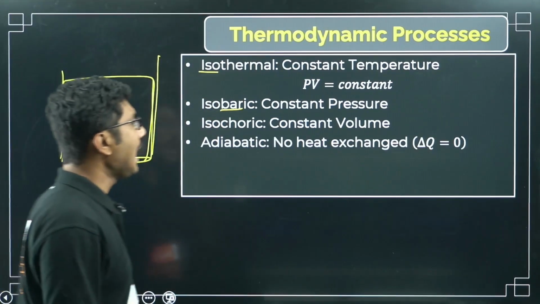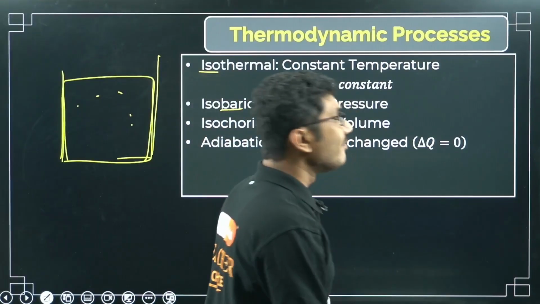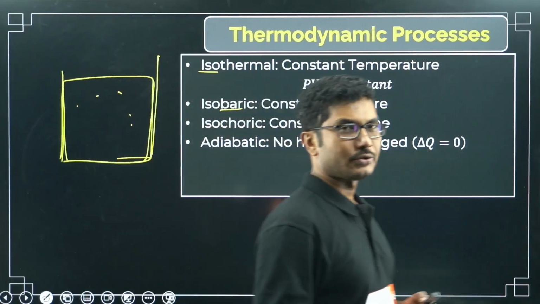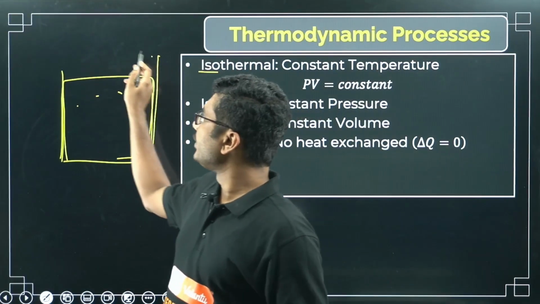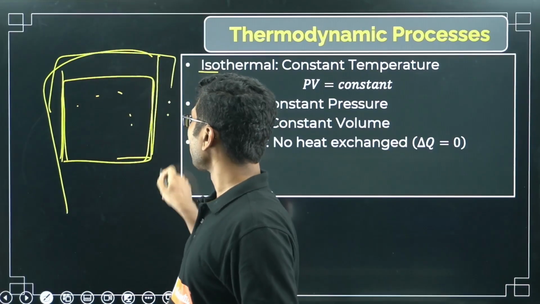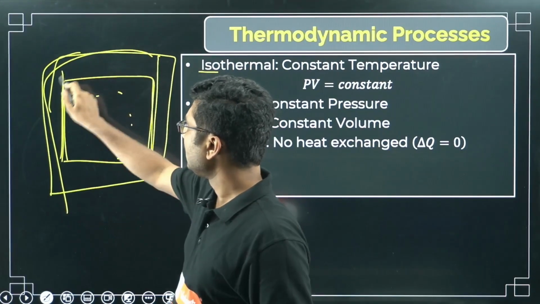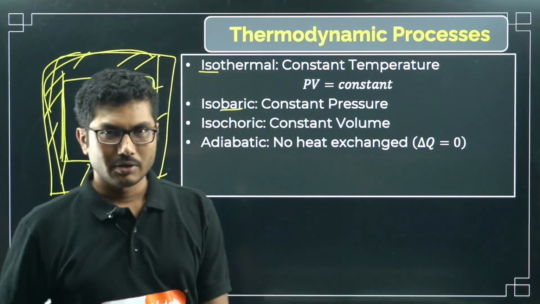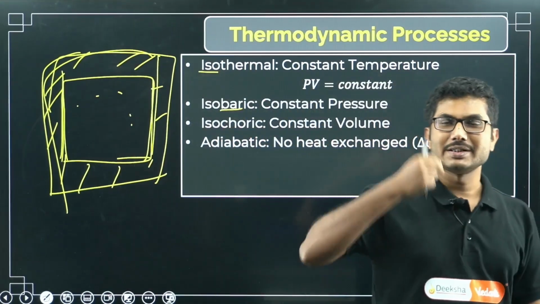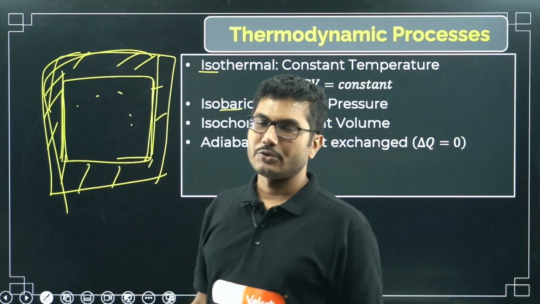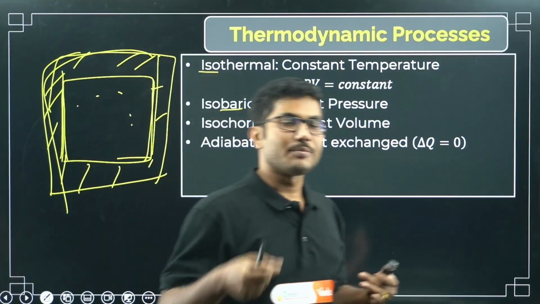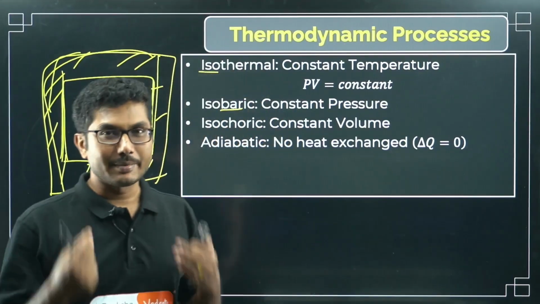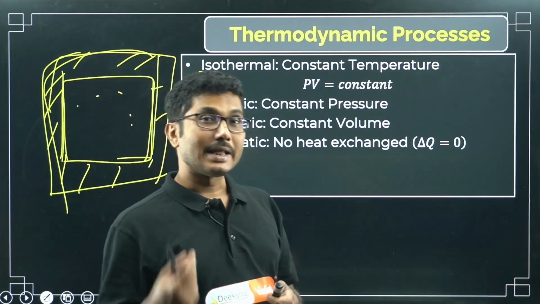And most importantly, the adiabatic process. Adiabatic process is a very quick, very fast process where no heat is exchanged with the surrounding. So if you take a system and heat it, but keep it away from everything by insulating it from the surrounding, then you call this process an adiabatic process. For example, I am talking here. My sound energy is traveling from here to the recording device, and you are hearing it from the mobile or laptop to your ear. The process through which the sound travels is an adiabatic process. Sound travels in an adiabatic process.